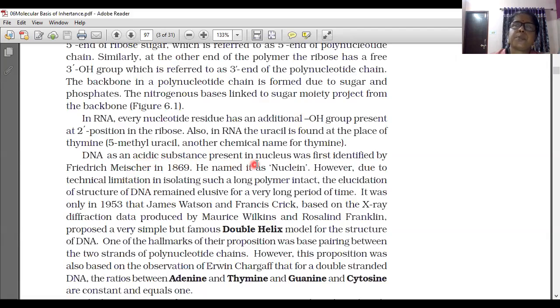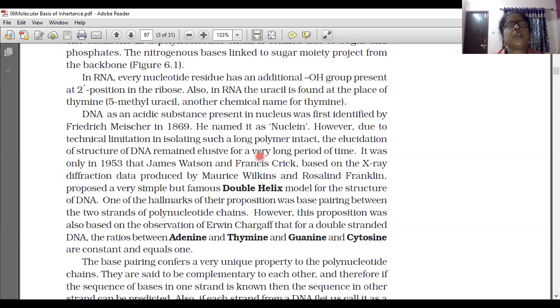DNA is an acidic substance present in the nucleus. It was first identified by Friedrich Miescher in 1869. He named it nuclein, since it is present inside the nucleus. However, due to technical limitations in isolating such a long polymer, as technology was not so developed at that time, the elucidation of the structure of DNA remained elusive for a very long period of time.